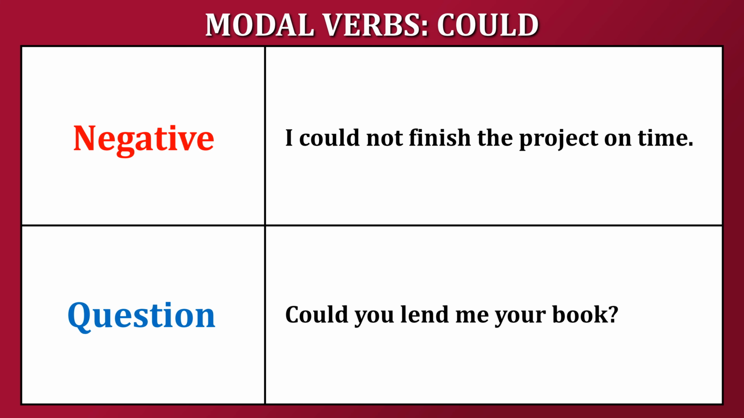To summarize, we use could for past ability, suggestions, polite requests, polite permission, and past possibility. And remember, the negative form is could not or couldn't, and the question form simply switches the subject and verb. That's it for today's explanation of could.